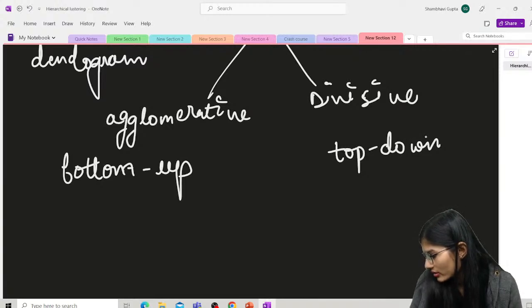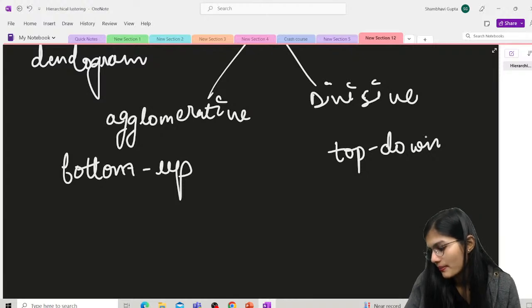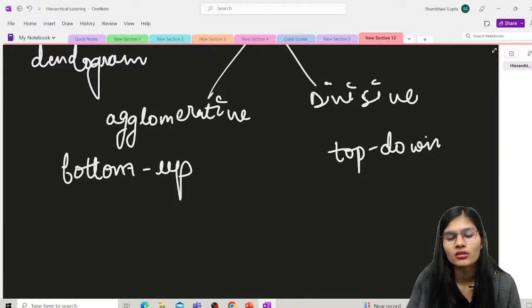Okay, Harshit, K-means is also done by agglomerative. Yeah, right, Harshit. It is also done by agglomerative. Fine. Yeah. So those clustering techniques, agglomerative and divisive. Agglomerative is bottom up and divisive is top down, right?